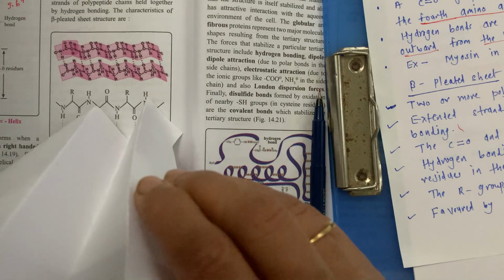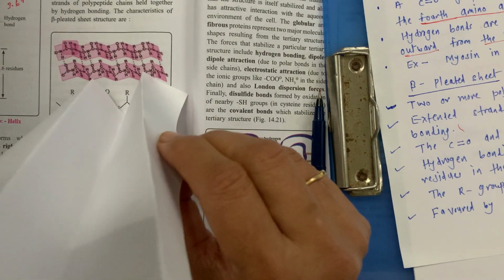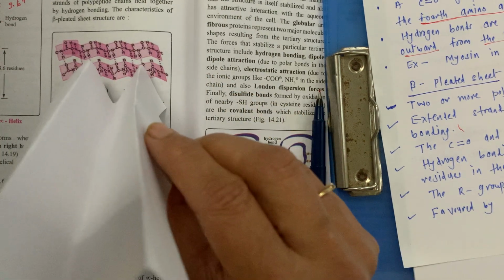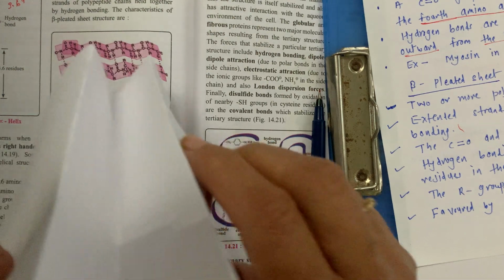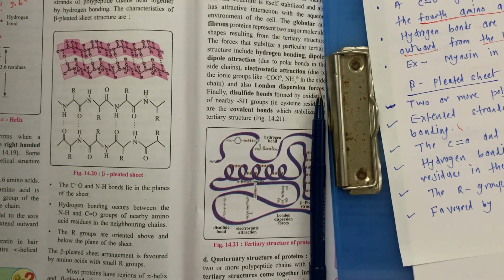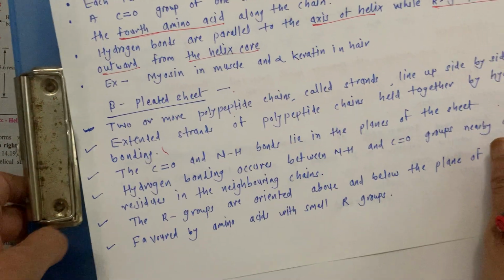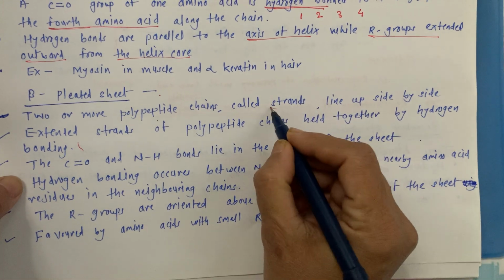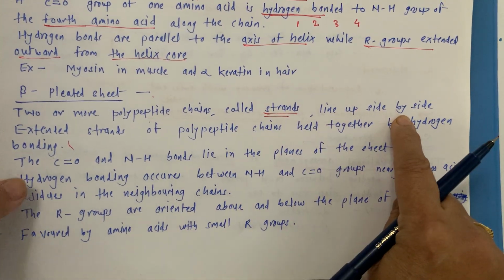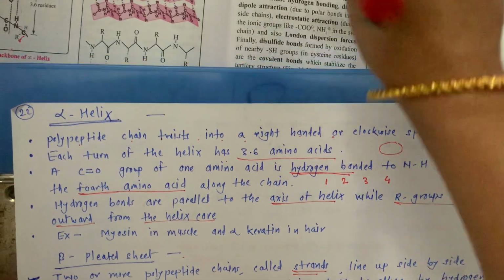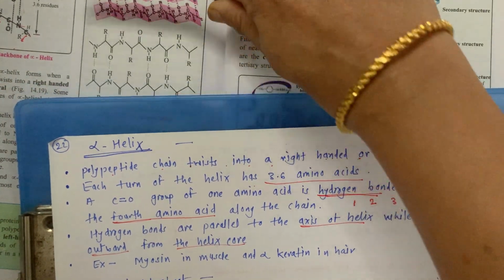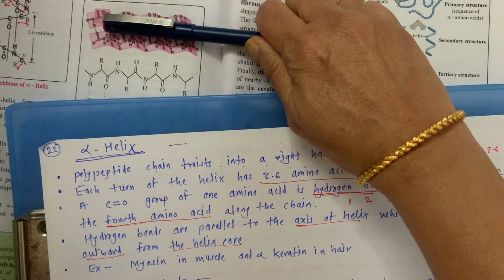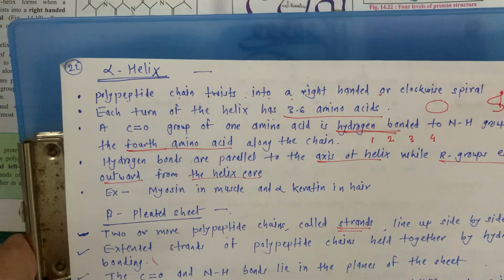In this way I can explain to you, this is a three-dimensional structure. The shape will be like this. And there are so many pleats. Here I am just showing two pleats. So many pleats you can see in this beta pleated structure. Okay, means what? Here two or more polypeptide chains called strands line up side by side. See, this is one, this is another. It is represented in the three-dimensional structure. Line up side by side.